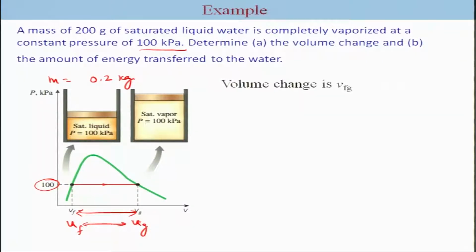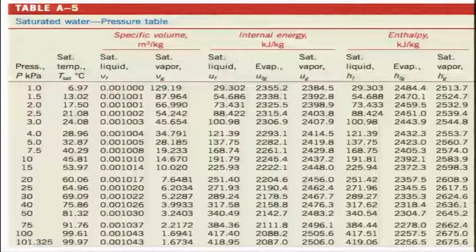So, we can directly take a look at the tables. The tables are given here. 100 kilopascal pressure is given here, and the corresponding Vf is here. So, of course, the Vfg is 1.6941 minus this, and the internal energy difference between the gas and liquid is already given here, so we are going to directly use this.